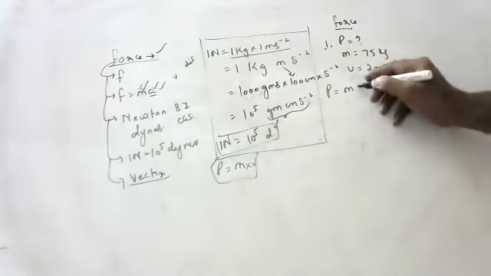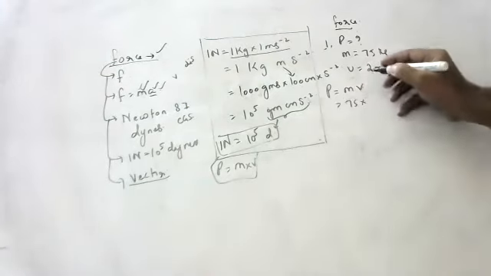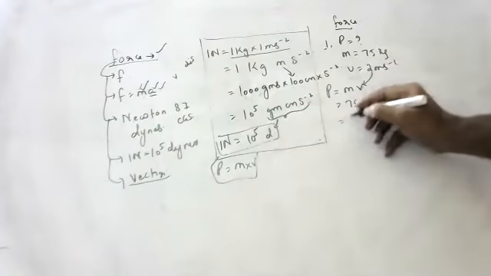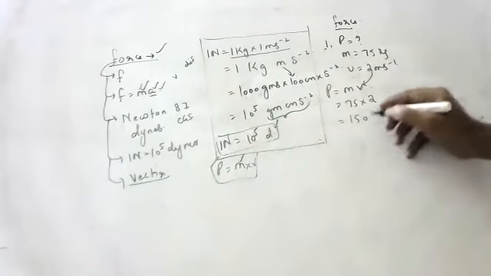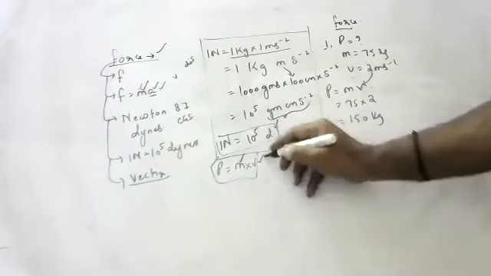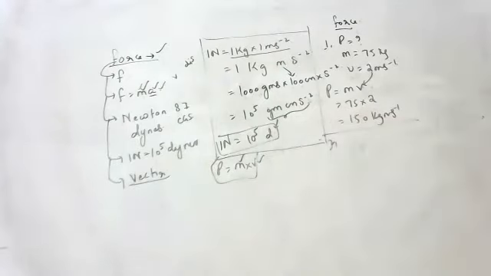Product of mass, and mass is how much? Mass is 75 kg. Velocity 2. 75 into 2 is 150 kg meter per second. Very good. Second question. Tanmay, second question.